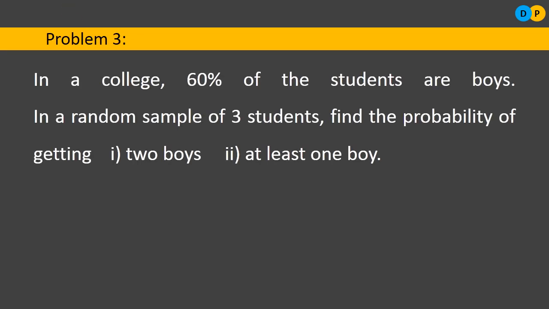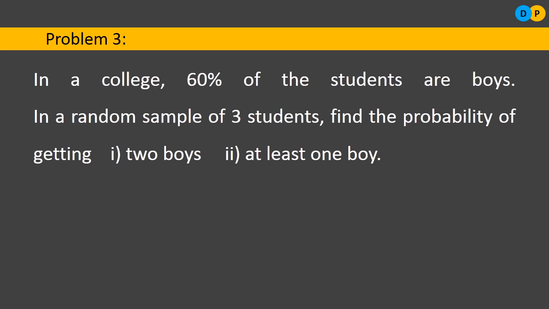Third problem. In a college, 60% of students are boys. In a random sample of 3 students, find the probability of getting 2 boys. Second, at least 1 boy. So in a college, there are, let us say, capital N number of students. Okay, so it will make 100%. But out of those N, 100% students, 60% students are boys. So it means that the remaining 40% are girls.